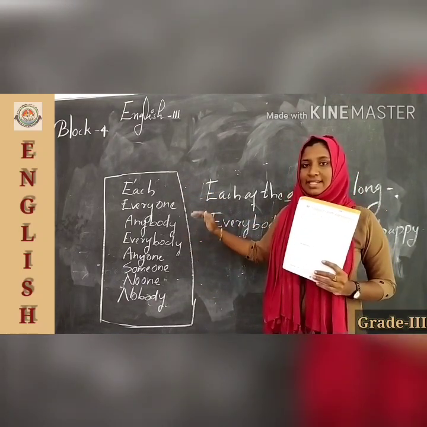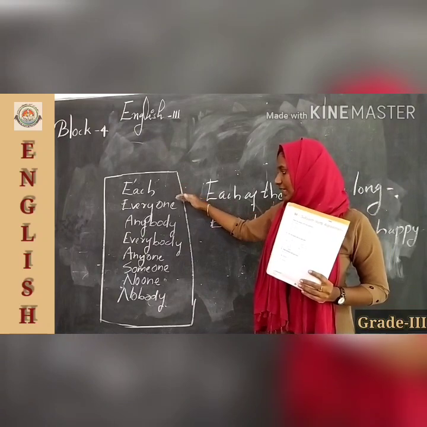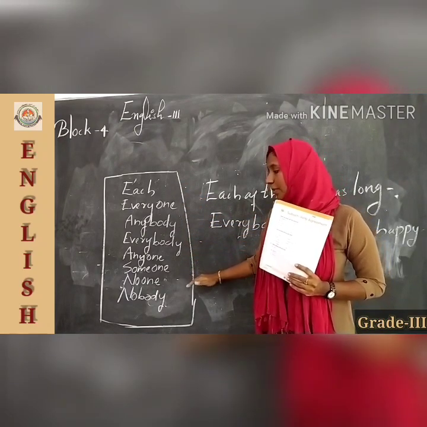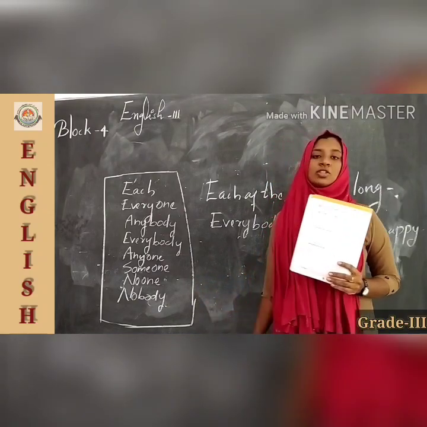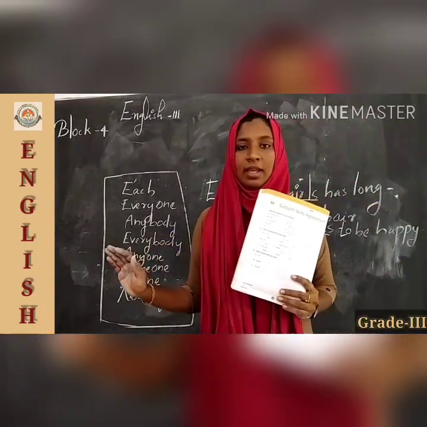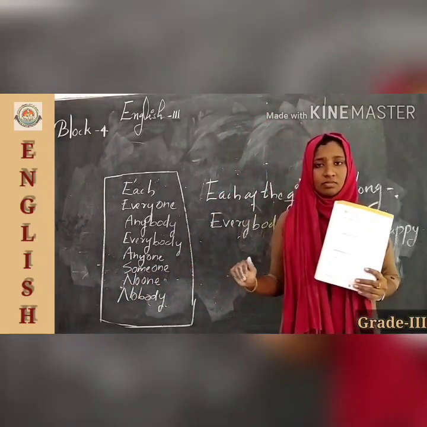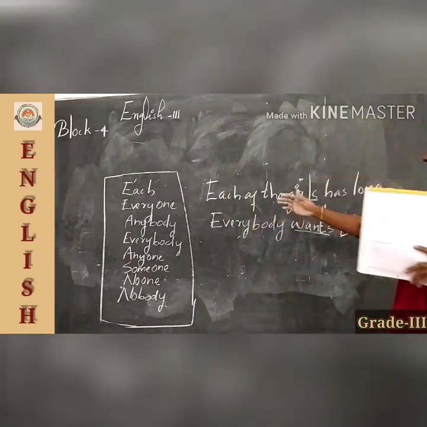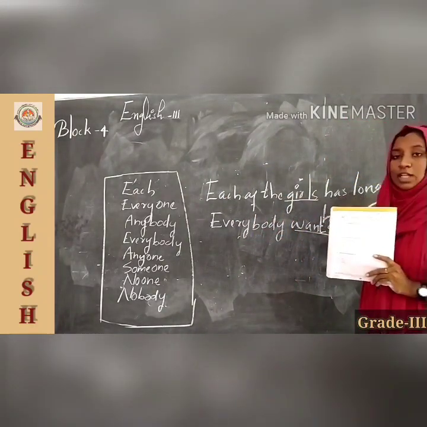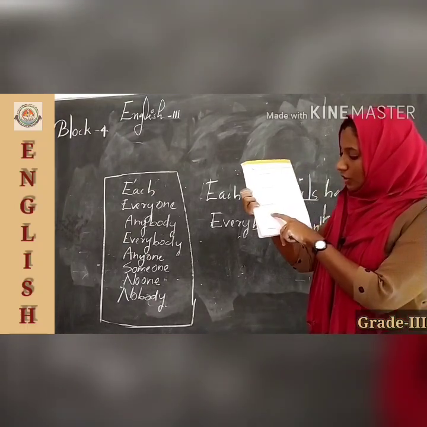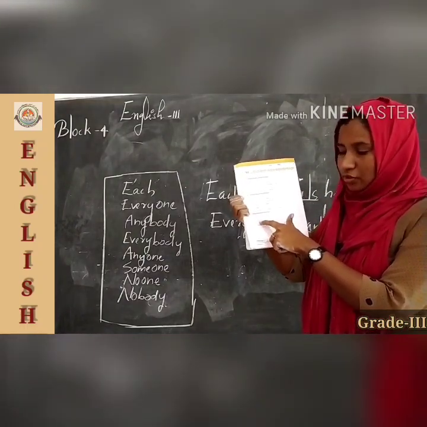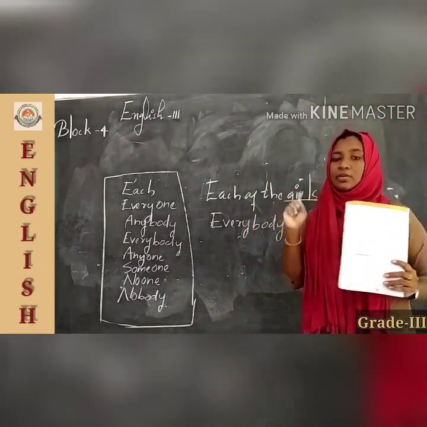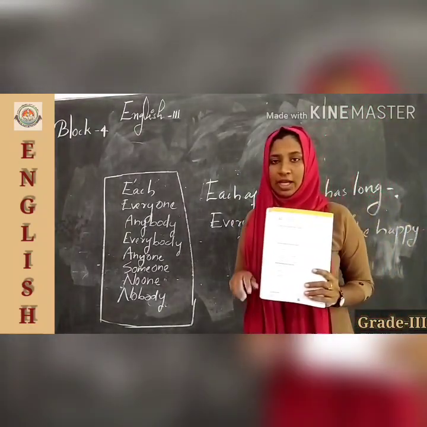The sentence starting with these words, that means each, everyone, anybody, everybody, anyone, someone, nobody, the verb will be, yes, singular. So the first sentence you can write: each of the girls has long hair. Similarly, you have to write a sentence using nobody and a sentence using everyone. But the verb will always be singular.